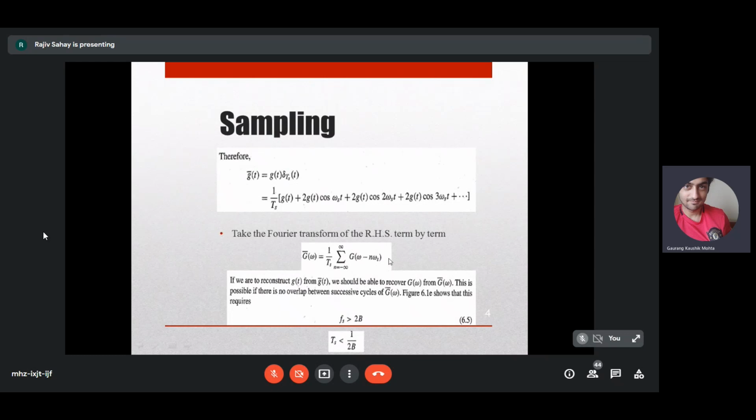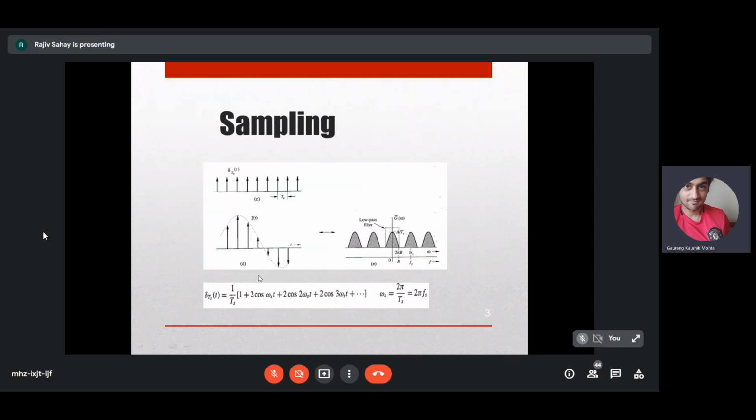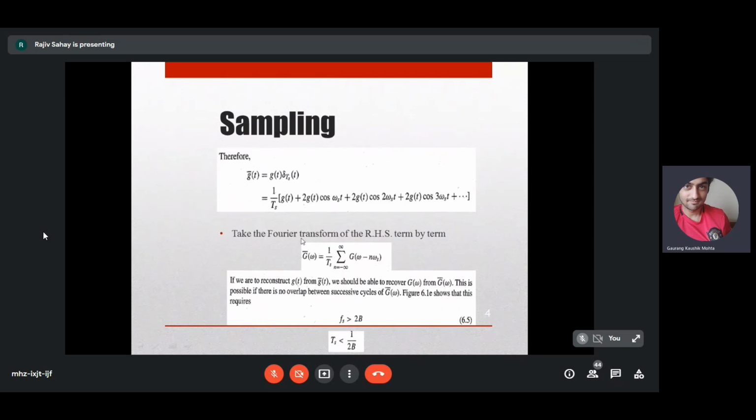So by multiplying in the time domain, you are doing convolution in the frequency domain, convolution of the spectrum of the original continuous time signal and the spectrum of the impulse train. The spectrum of the impulse train is given in the previous equation here, and you have the spectrum of the original signal as g of omega. So you are doing the convolution in the frequency domain. This is taking the term by term Fourier transform on the right hand side. That means g tilde of t is a discrete version of g of t.